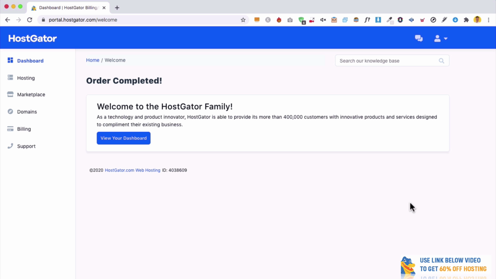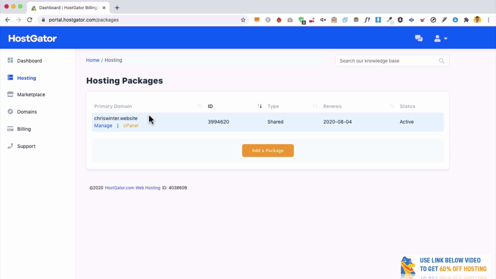So we've now created our account on Hostgator, and now we're going to install WordPress. And trust me guys, this is super easy, just follow along. The first thing we need to do is go over to the left where it says hosting and click on that. Then we'll see the domain name we registered right here, which is looking great. Now, if your status says provisioning, just wait a minute or two and you'll see it become active. From here, to install WordPress, we simply click on cPanel.